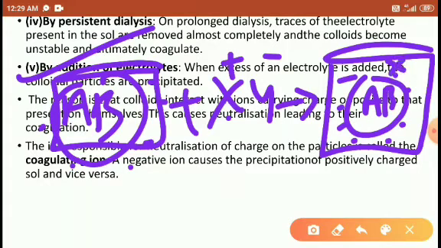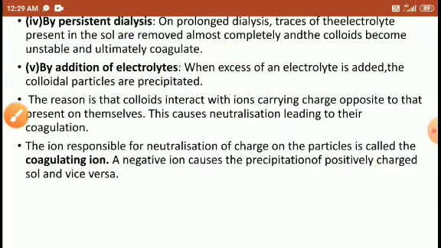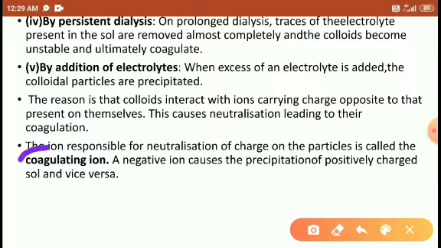This negative charge is attracted by the X plus. Right, students? So this is the method to precipitate the colloidal particles. With the help of X plus ion, the colloidal particles are settled or precipitated. That is why it is called a coagulating ion. Right, students?